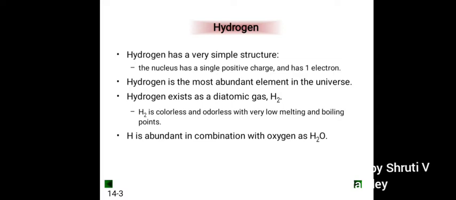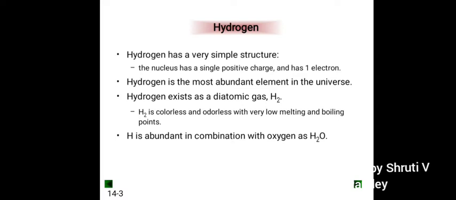In today's video module, we are going to study the first element, hydrogen, chapter 6, ICSE class 9. So let us discuss the position of hydrogen in the periodic table first. As we know, hydrogen is the first element and has a very simple structure. The nucleus has only a single positive charge and has one electron. Hydrogen is the most abundant element in the universe in the category of non-metals.